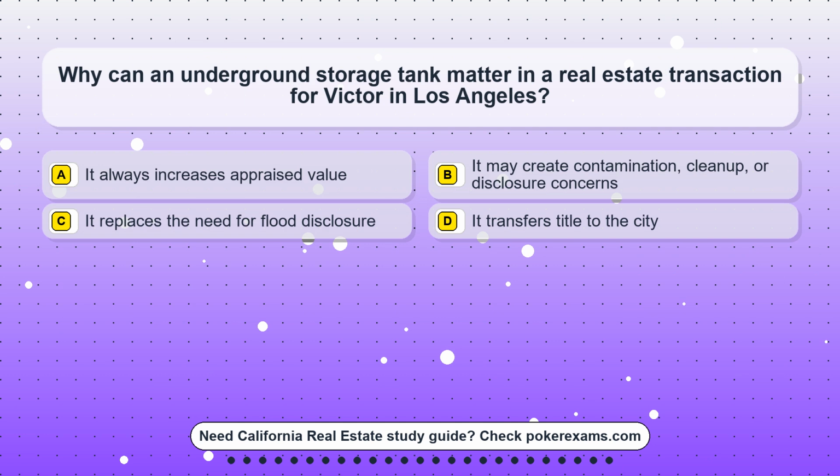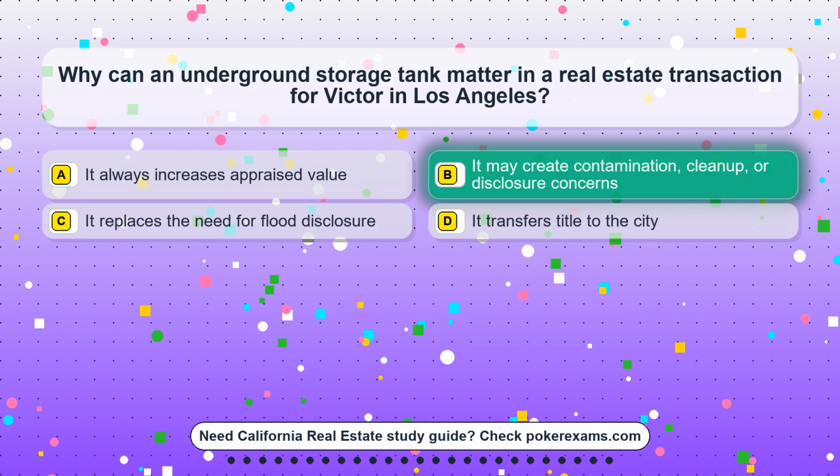Question 16. Why can an underground storage tank matter in a real estate transaction for Victor in Los Angeles? Option A, it always increases appraised value. Option B, it may create contamination, cleanup, or disclosure concerns. Option C, it replaces the need for flood disclosure. Option D, it transfers title to the city.